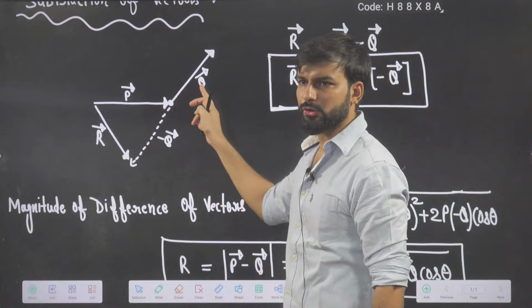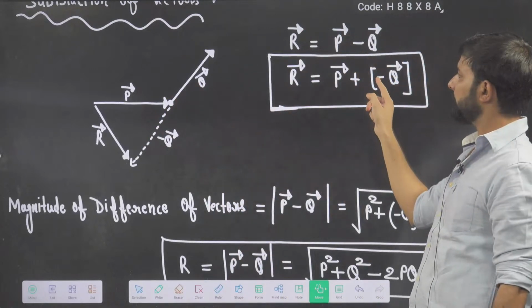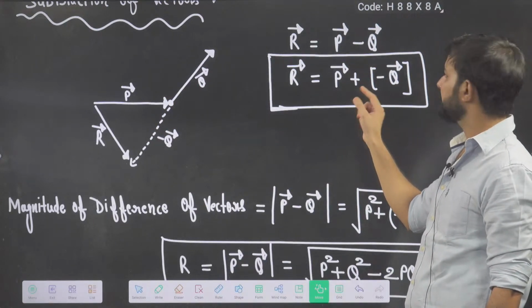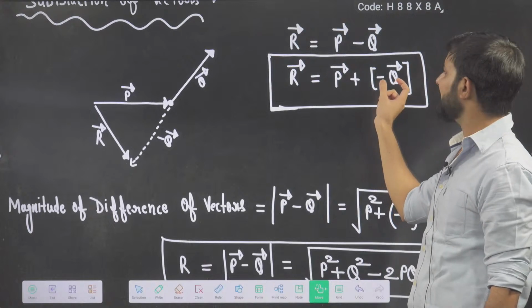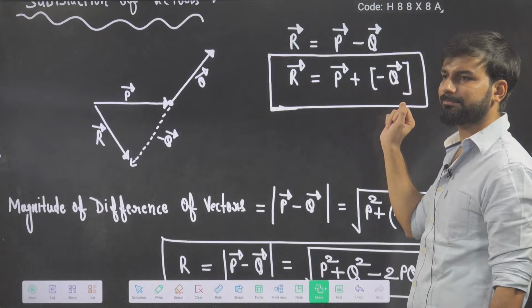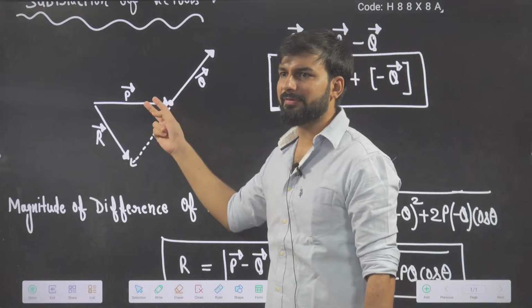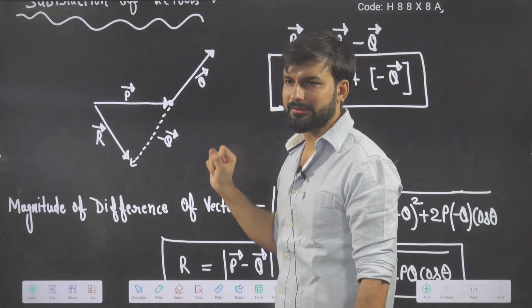So P vector, Q vector. If I am doing subtraction, instead of subtracting, I will use the plus method. So plus, what should I do? Minus Q vector. If I write minus Q vector, it becomes the addition of two vectors, P vector and minus Q vector.